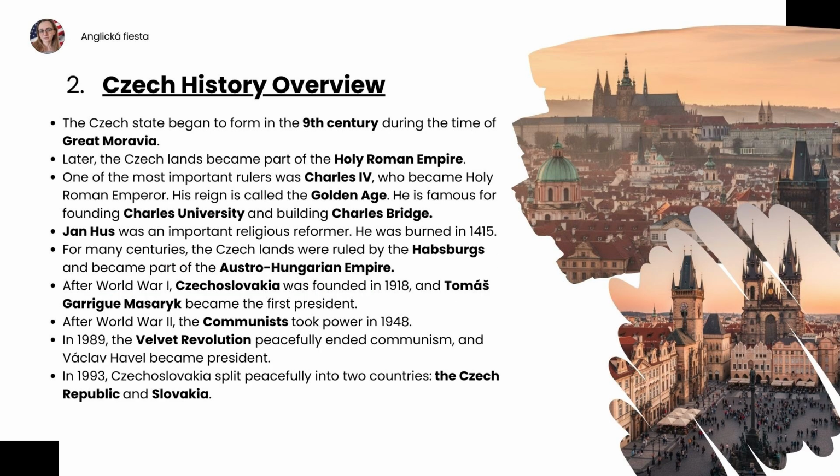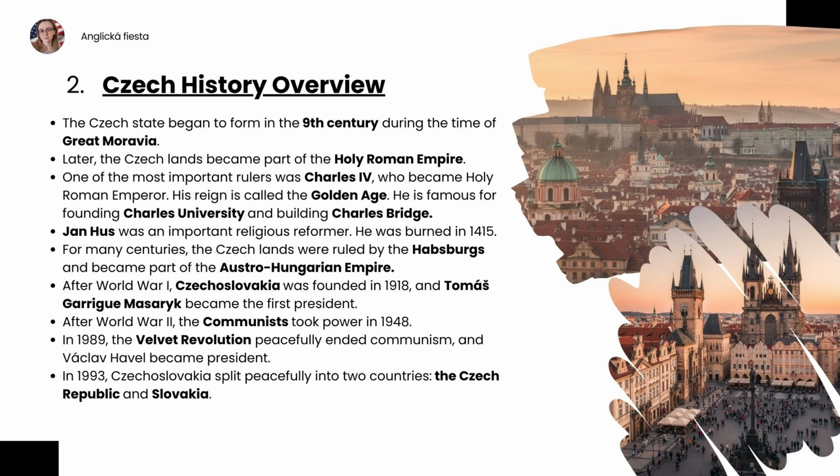The Czech state began to form in the 9th century during the time of Great Moravia. Later, the Czech lands became part of the Holy Roman Empire. One of the most important rulers was Charles IV, who became Holy Roman Emperor. His reign is called the Golden Age. He is famous for founding Charles University and building Charles Bridge.